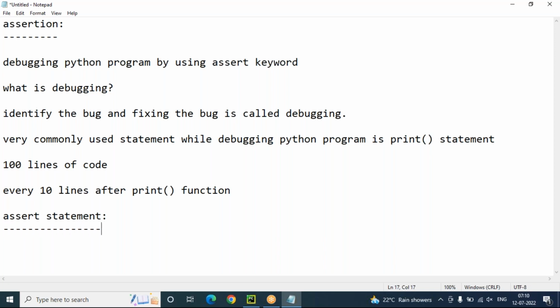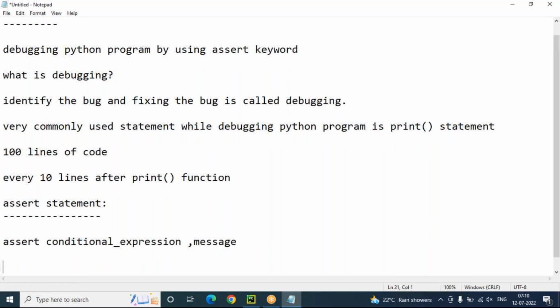So what is the advantage when we use the assert statement compared to the print function? After completion of identifying and fixing the bug, assert statements need not be removed from your code. As it is, if you keep the assert statement, it will execute fine. No problem. So the assert syntax is: assert conditional expression, then comma, and a message.